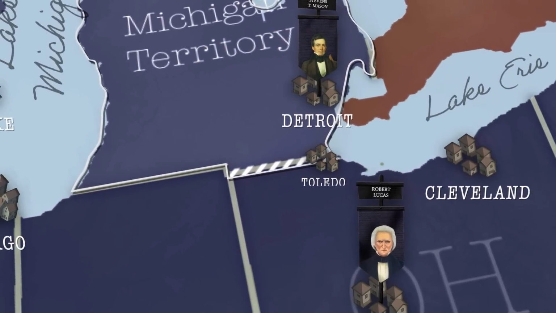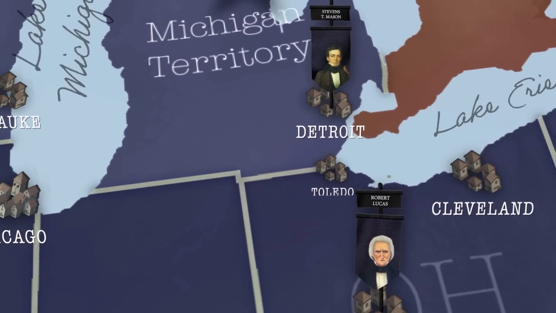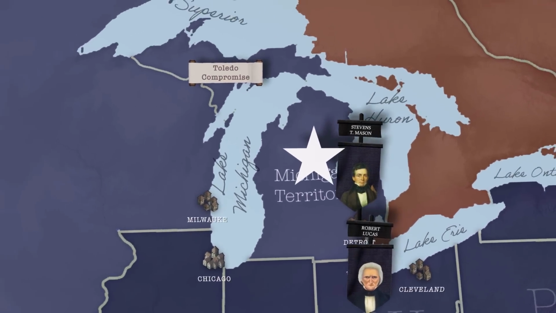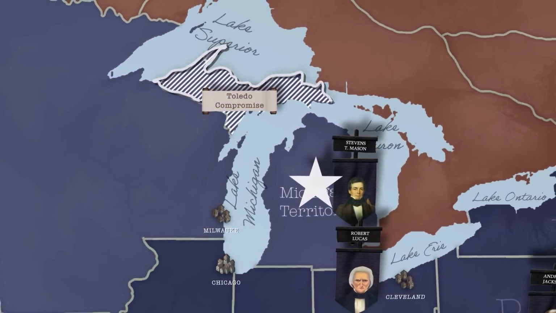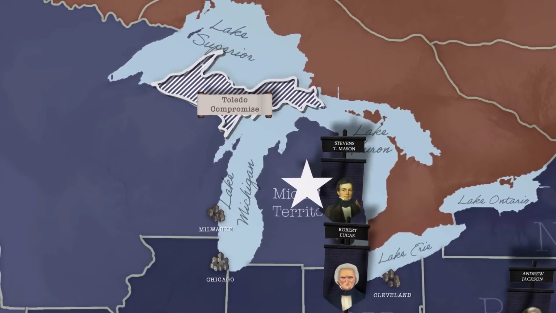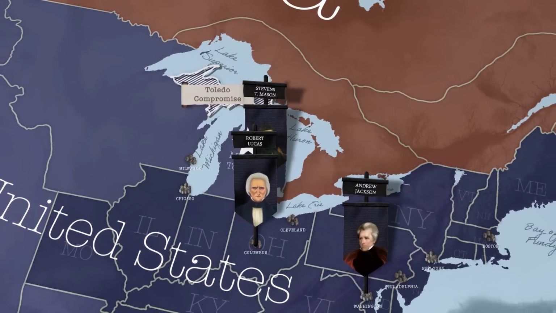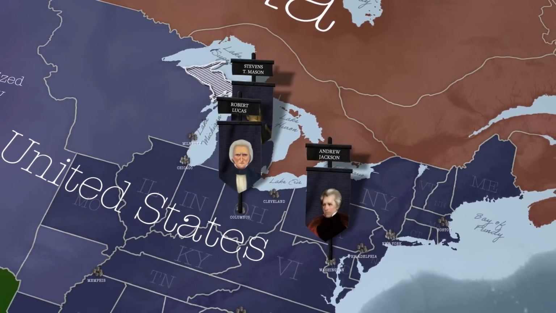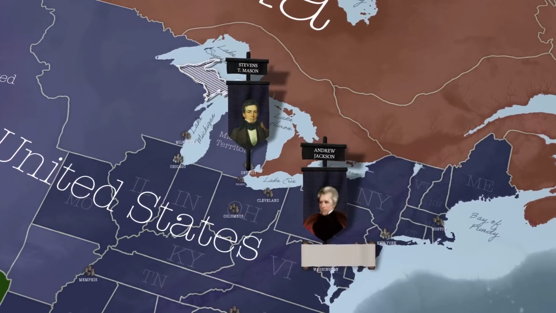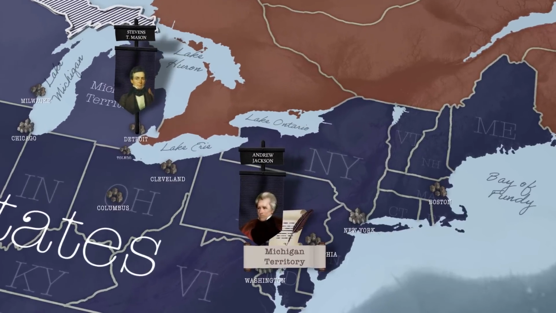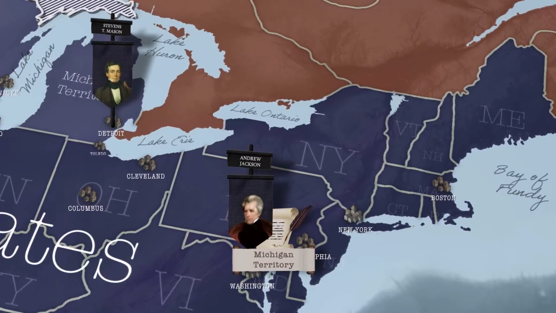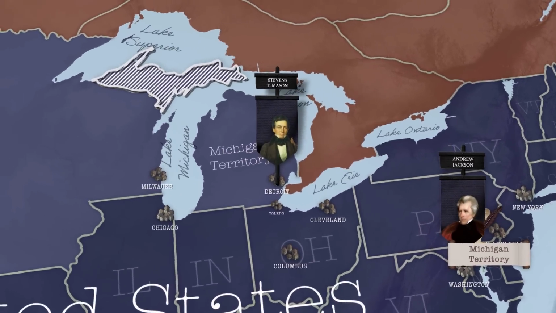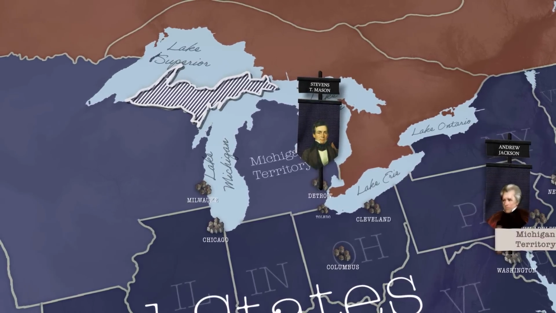Michigan would relinquish its claims to the Toledo Strip, but in exchange, Jackson would approve their statehood and grant them a huge chunk of the Upper Peninsula carved off from the newly formed Wisconsin Territory. Mason was hesitant to back down, but in the end, he accepted. Jackson signed the law in June 1836, and in January 1837, Michigan became the 26th state.